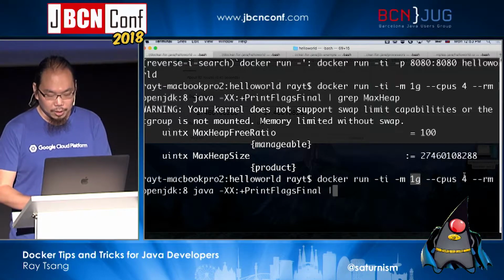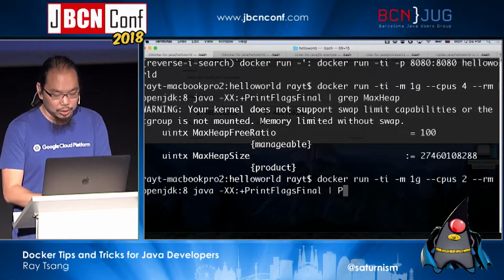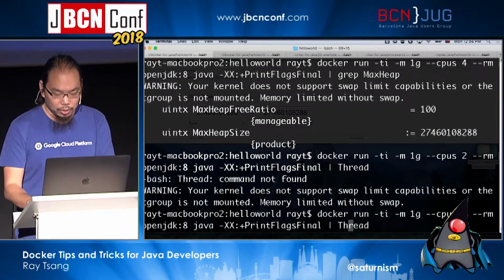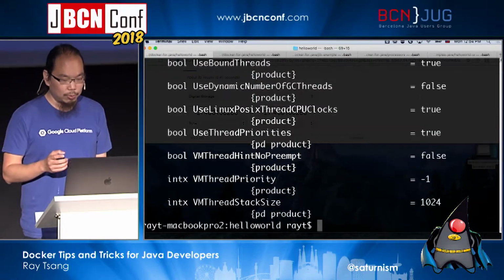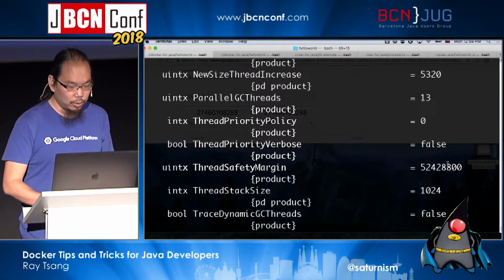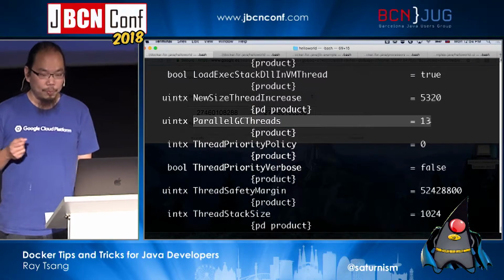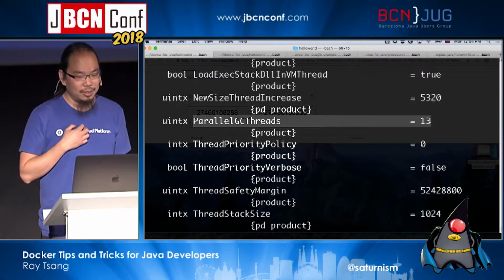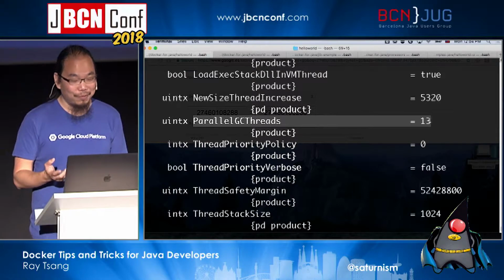And similarly, here I'm restricting my process to use only 2 CPUs, okay? But similarly, Java mostly does not understand what this CPU is, right? So if I grep thread, what I'm trying to do is find the GC thread that is being used by parallel GC. In this case, the JVM also picked up 16 threads or 16 CPUs from my machine, so it defaulted the parallel GC threads to 13, which is also not very good, right?